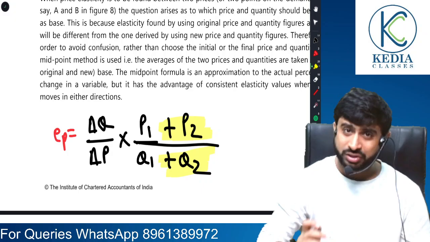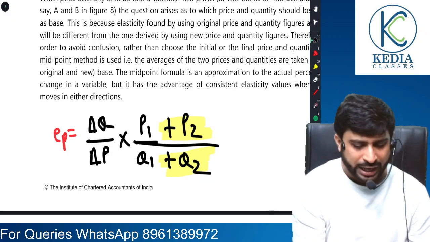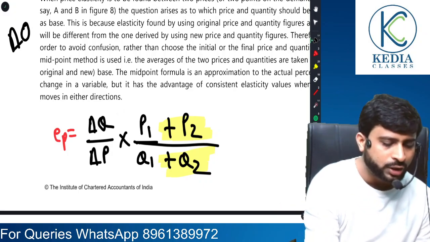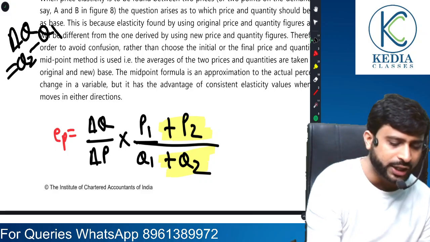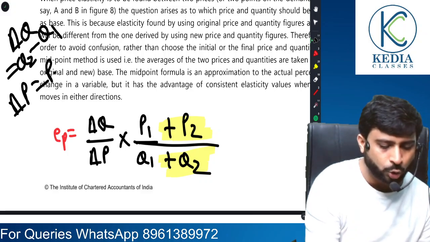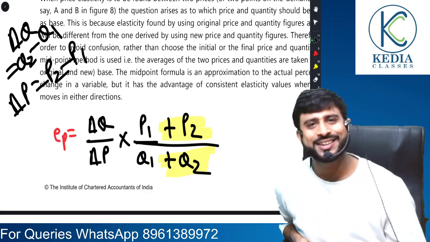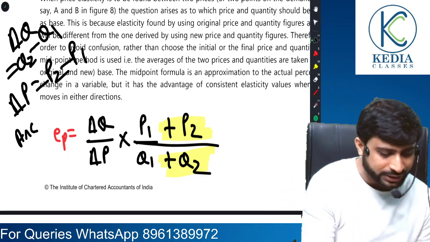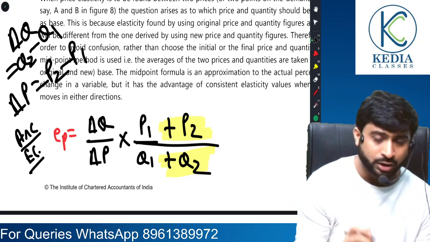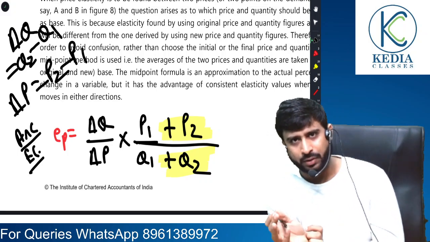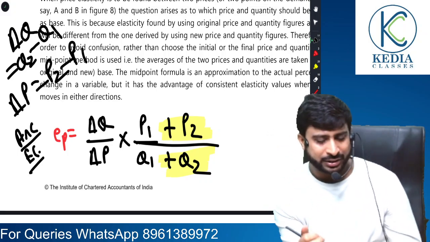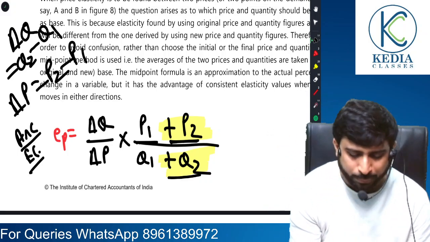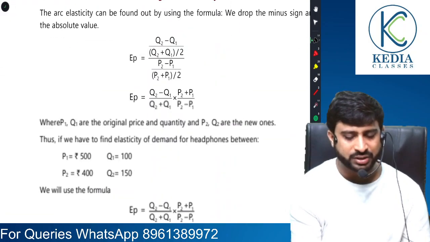So the formula was similar but not the same. Change in quantity you all already know: new quantity minus old quantity. Change in price you all already know: new price minus old price. So this is what arc elasticity is. If in the exam we get to compute arc price elasticity, we just need to remember to add P2 and Q2 and our business is done.